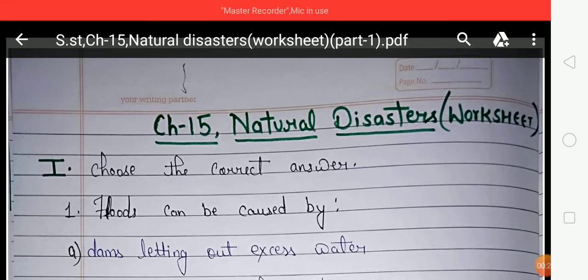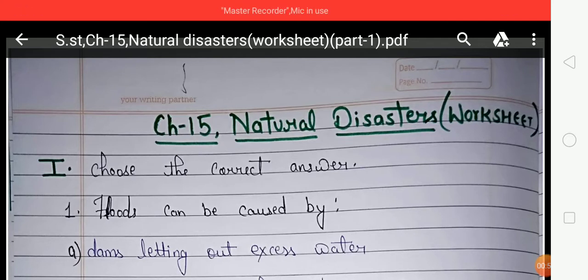So students, first of all, let's have a quick overview of natural disasters. What are natural disasters? Because the whole worksheet of this chapter depends upon this. Natural disasters are devastating events caused by natural forces of the earth.